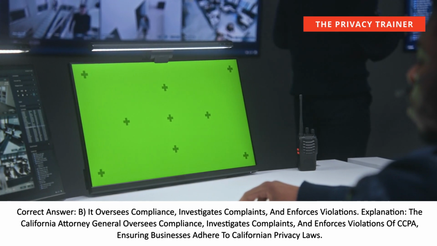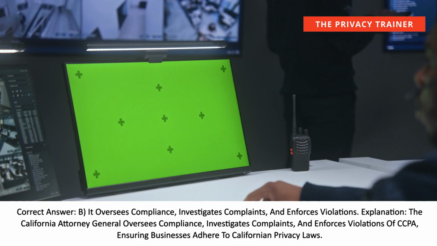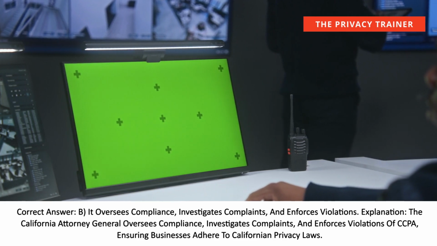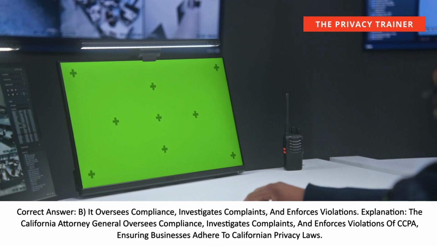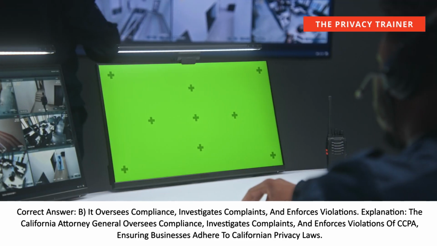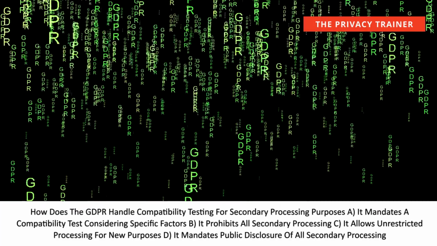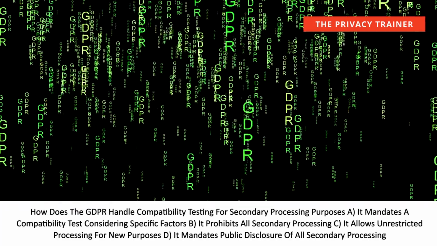Explanation. The California Attorney General oversees compliance, investigates complaints, and enforces violations of CCPA, ensuring businesses adhere to Californian privacy laws. How does the GDPR handle compatibility testing for secondary processing purposes?